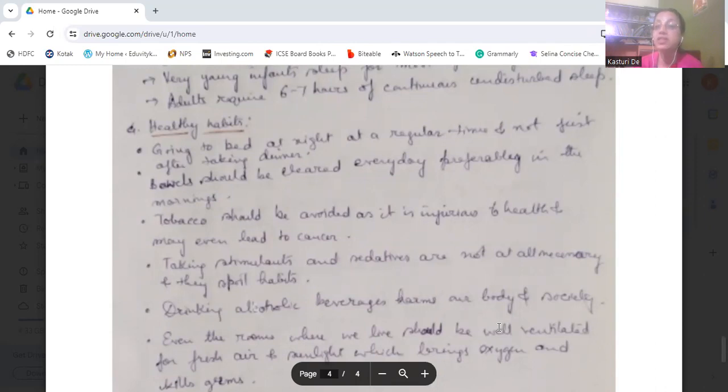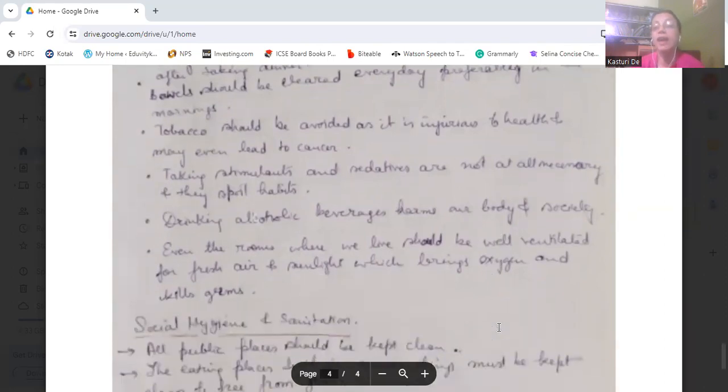Then taking stimulants and sedatives. That is not at all necessary and it can spoil habits. Then drinking alcoholic beverages. That also is not at all necessary and it can harm our body and society. So that's a bad habit.